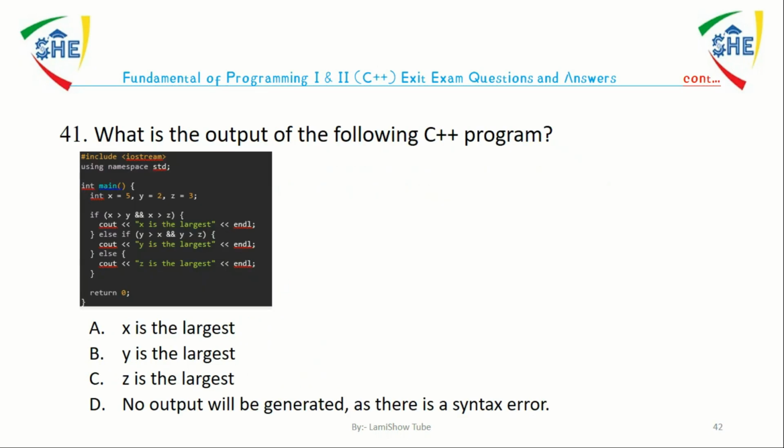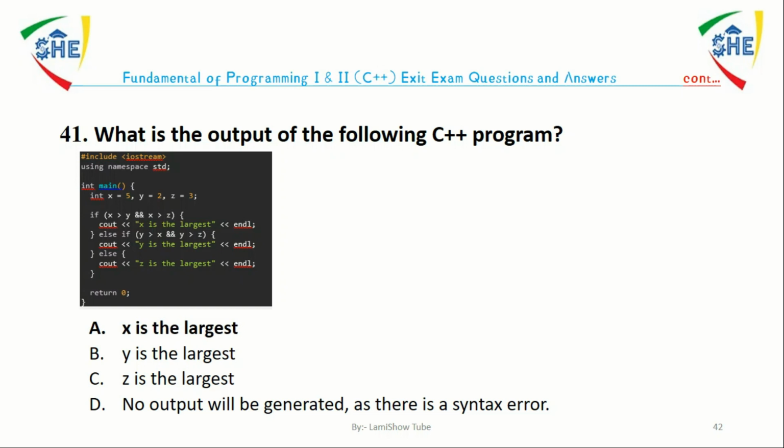Question number 41. What is the output of the following C++ program? A. X is the largest, B. Y is the largest, C. Z is the largest, D. No output will be generated, as there is a syntax error. The answer is A. The output of the following C++ program is X is the largest.